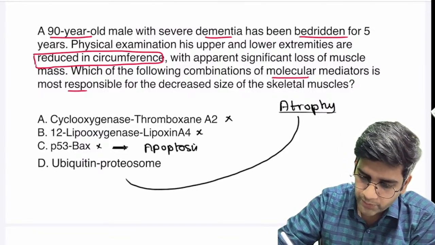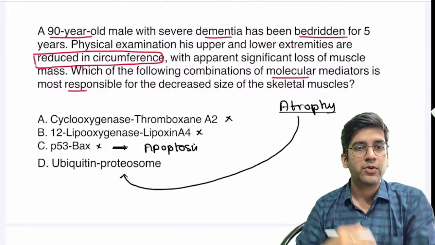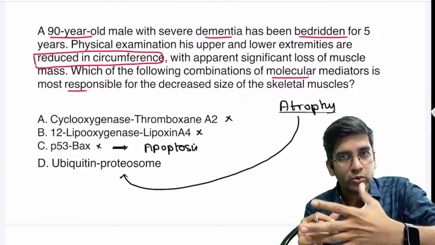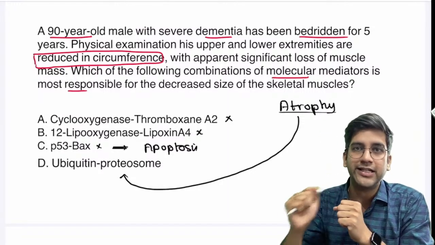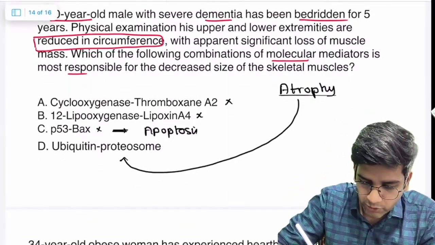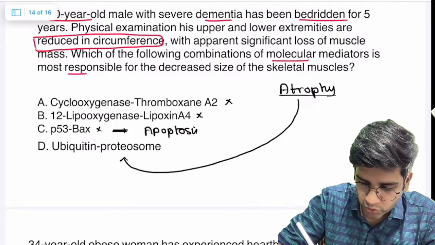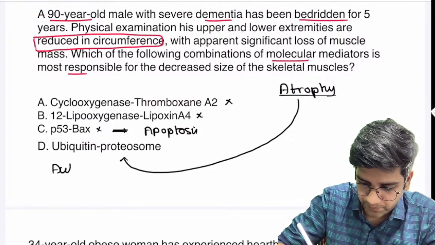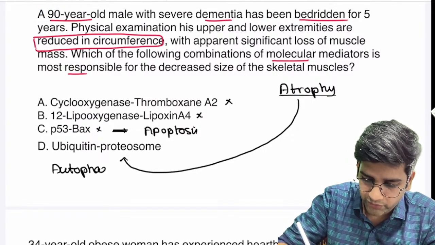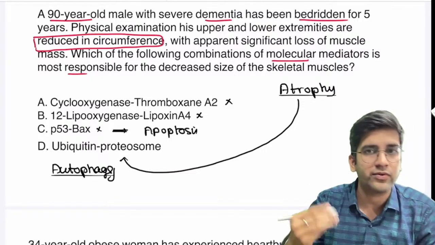So atrophy is due to the ubiquitin proteasome pathway. Because in the ubiquitin proteasome pathway, all the proteins are tagged and destroyed, right? Atrophy, ubiquitin proteasome pathway could be the answer. Also autophagy. If this is not there, look for autophagy. That could also be the mechanism of atrophy.